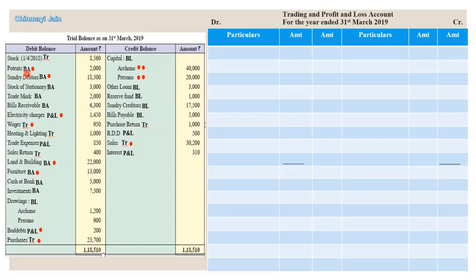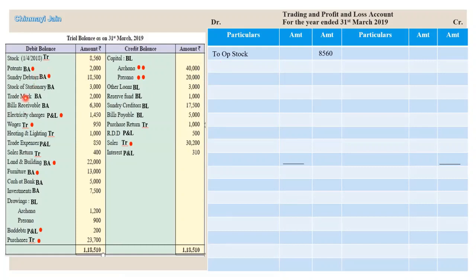sheet. तो यहाँ पर जहां भी balance sheet लिखा है वो सारे items हम लोग छोड़ देंगे, सिर्फ जो trading P&L के items है वो सारे हम लोग अभी record करेंगे. Stock, this is opening stock. Opening stock is recorded in trading account, so I will record opening stock in trading account.